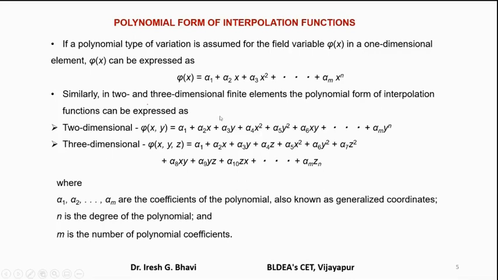Where what are these alpha 1, alpha 2? They are the coefficients of the polynomial, and n is the degree or order of the polynomial, and m is the number of coefficients. That is, this alpha 1, alpha 2 is there, no? It will be m. So m will be equal to what? n plus 1.